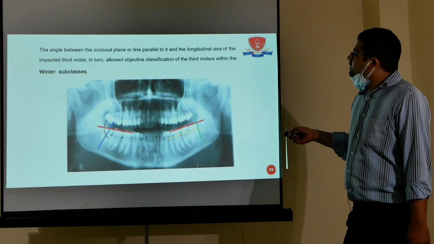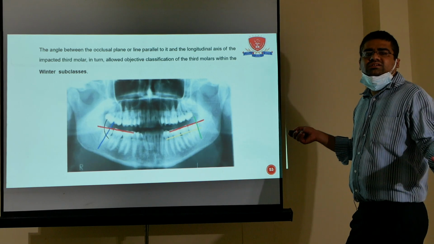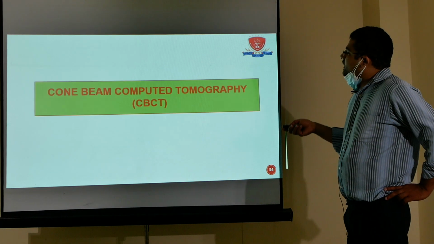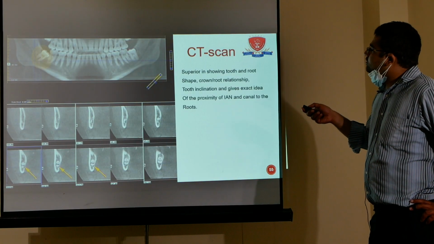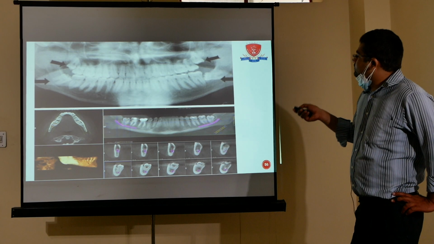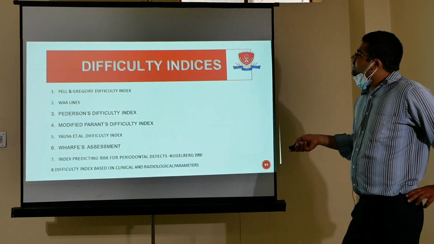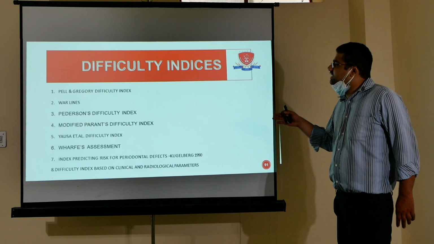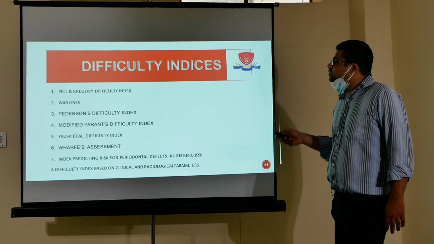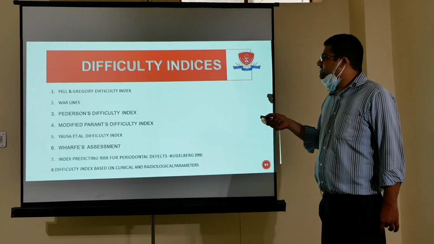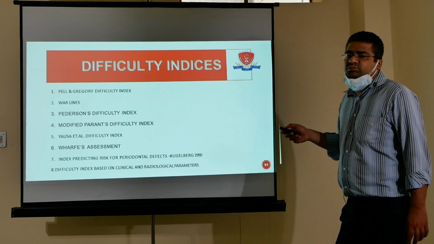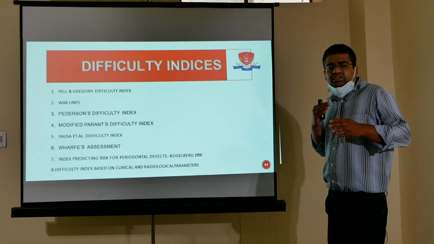And these are the Winter classification. And the role of CBCT in the maxillary and mandibular third molar we can see here. These are the difficulty indices by which we can assess whether it's a difficult case or a simple case. So the Pell and Gregory difficulty index, Parant, Pedersen, and modified Patterson and Warfare indexing patterns are important for our ease of surgery.